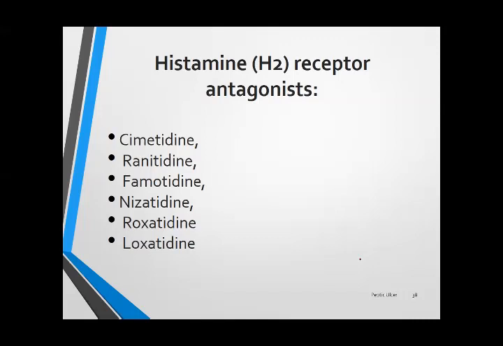H2 receptor antagonists are cimetidine, ranitidine, famotidine, nizatidine, roxatidine, and loxatidine.